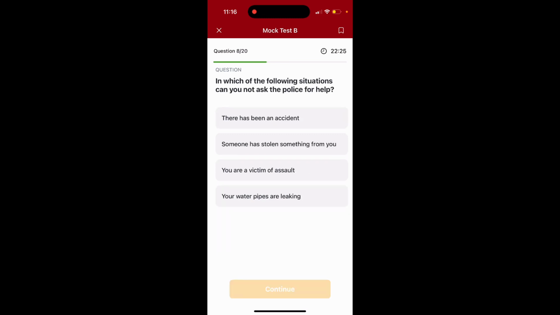Question 8. In which of the following situations can you not ask the police for help? Option 1. There has been an accident. Option 2. Someone has stolen something from you. Option 3. You are a victim of assault. Option 4. Your water pipes are leaking. The answer is option number 4. Your water pipes are leaking.